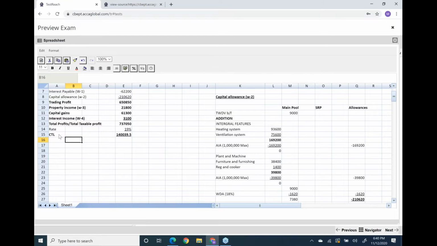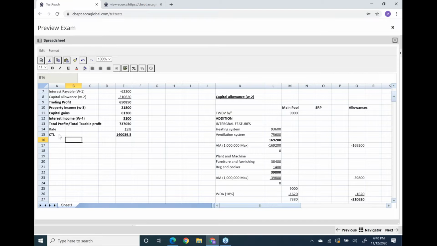Now another thing, please be active. This is a technical part, sometimes students make mistakes. You have to decide when to pay this tax, and for payment of tax, you have to identify whether this company is large or small.